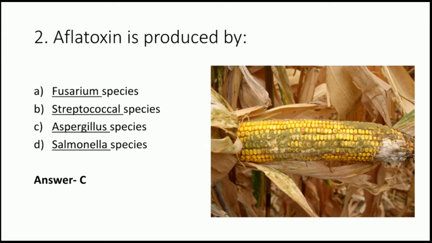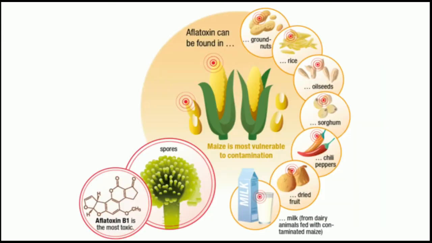Aflatoxins are those toxins which are produced by fungi. Aspergillus is a type of fungi. These are mostly found on agricultural crops, for example, maize, cottonseed, spices, tree nuts, etc. Aflatoxin is an example of a mycotoxin. Mycotoxins means the toxins which are produced by fungi. Aflatoxin is very harmful and dangerous. It can lead to acute poisoning, it can damage the liver, and ultimately it can lead to death.